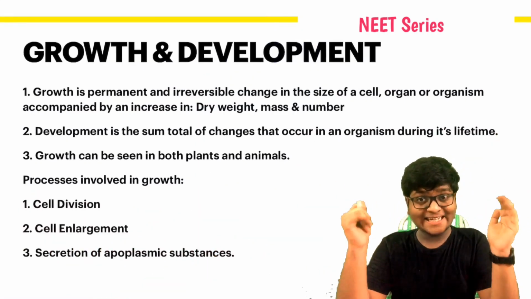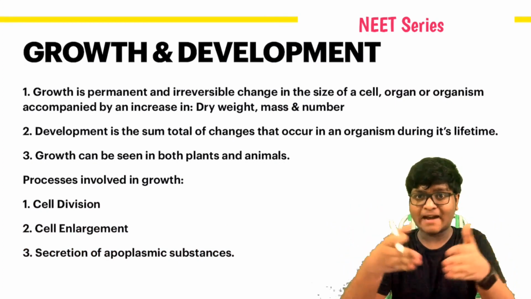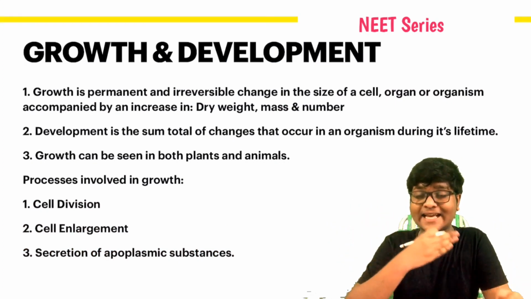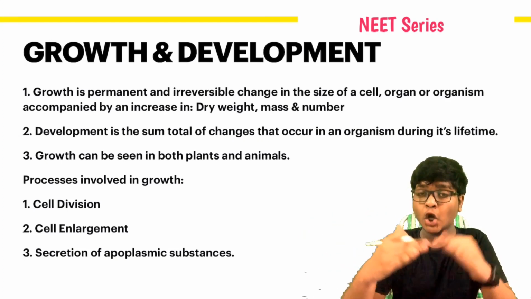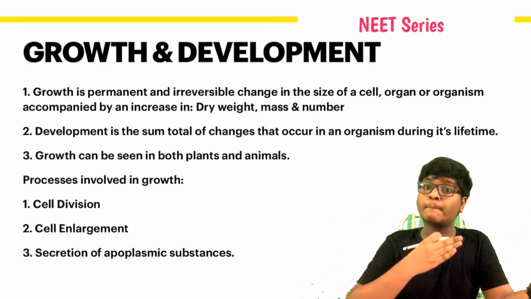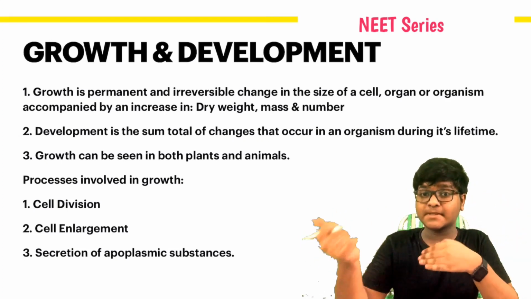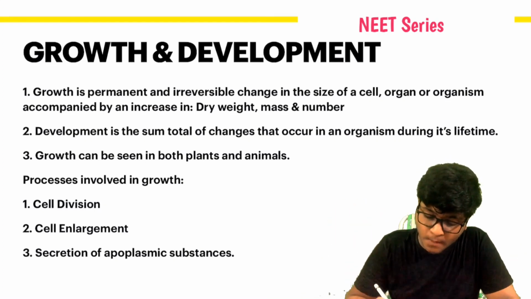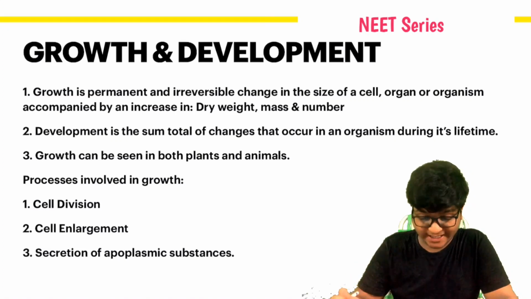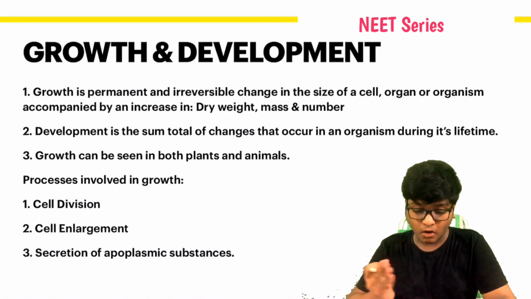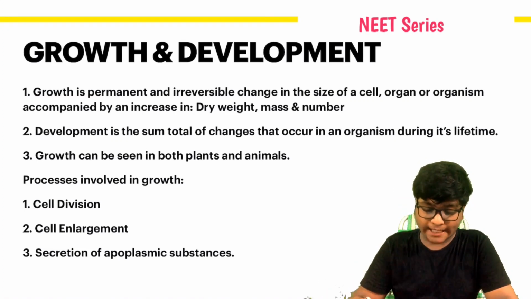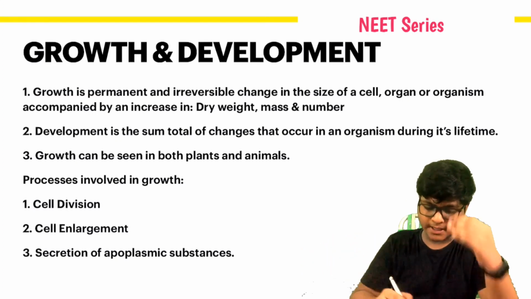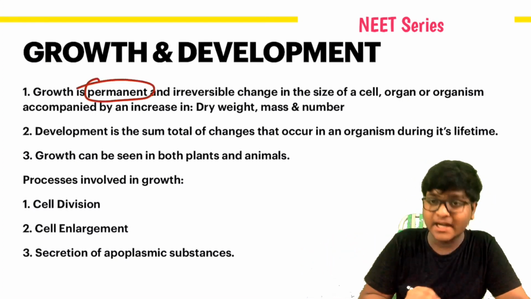Growth and development. What is this growth and development? I have told you. Growth is the progressive increase in size and mass of an organism due to the synthesis of protoplasmic and ectoplasmic substances. Growth is a permanent and irreversible change in the size of a cell, organ or organism, accompanied by an increase in dry weight, mass and number. It's a permanent one.